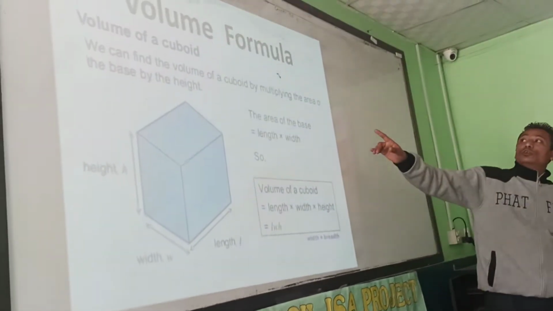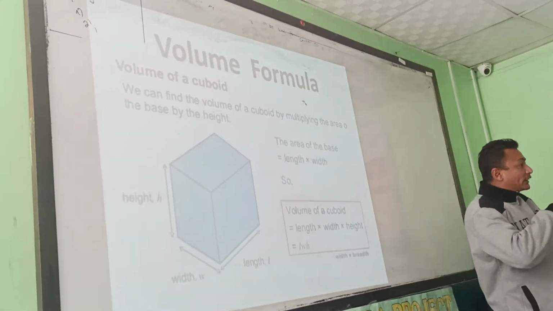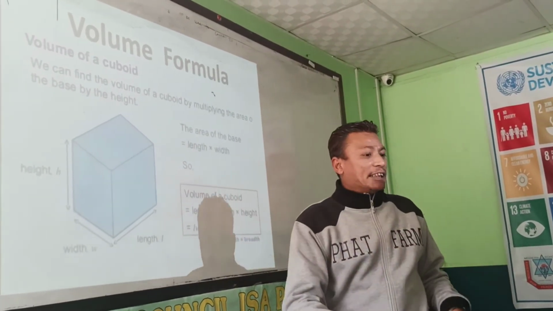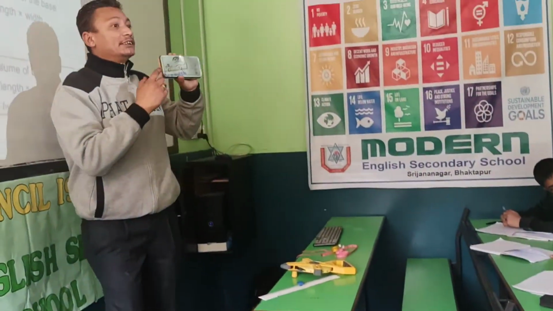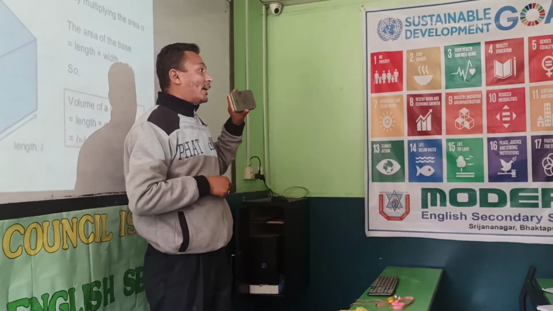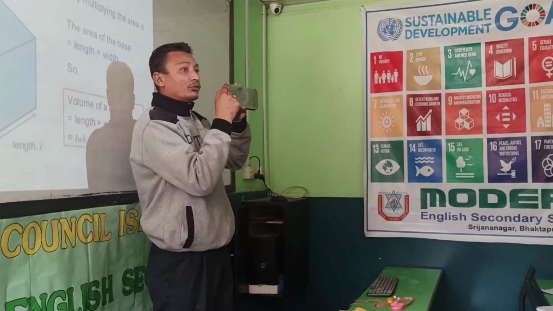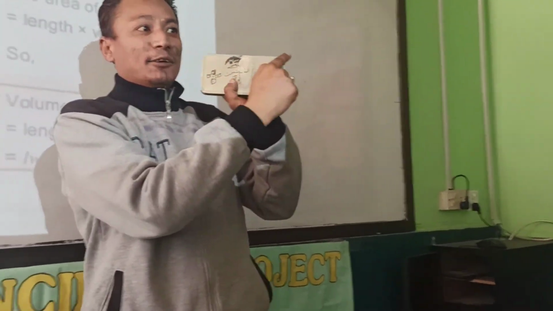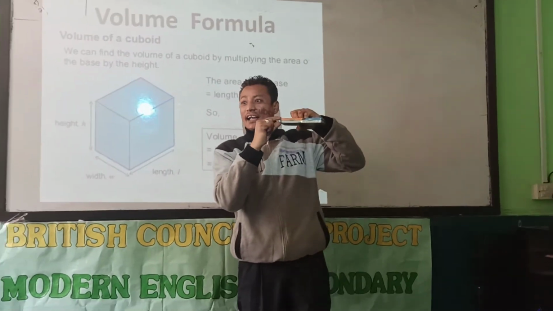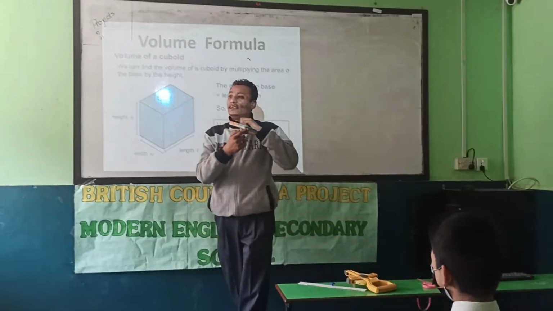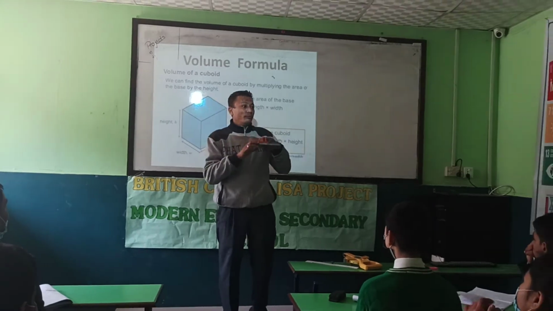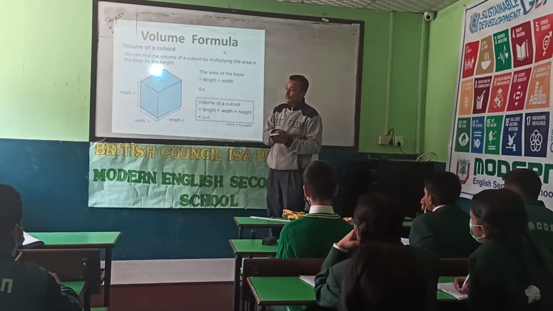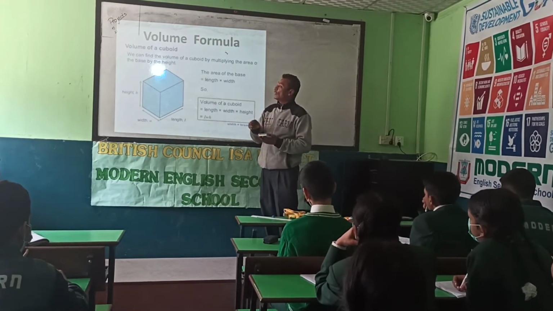Last time I showed you the volume of cuboid. Cuboid means rectangular, like for example, a geometry box. Our geometry box is the shape of a cuboid. If I talk about the length and breadth, this will be the length, this will be the breadth, and this is the thickness, so this is the height. If we multiply length, breadth and height, then we will get the volume, and volume means how much material we can put inside this. How much it can hold, that will be the volume.